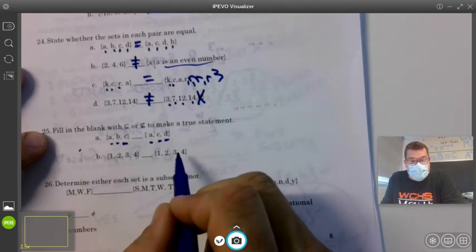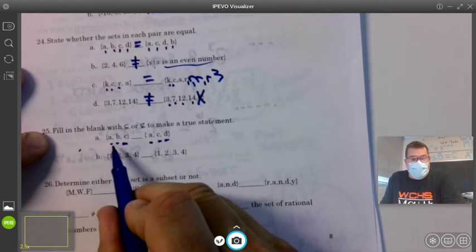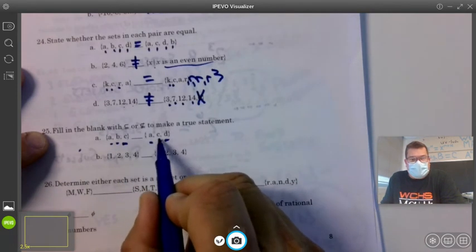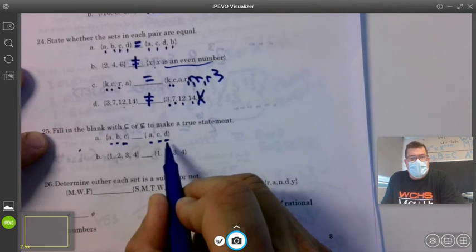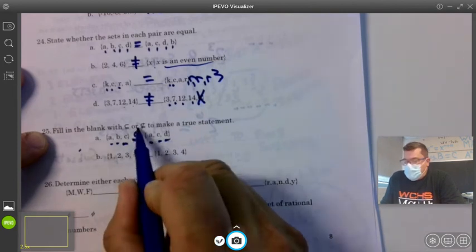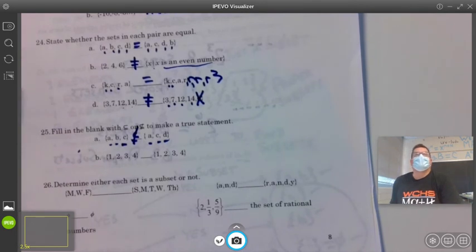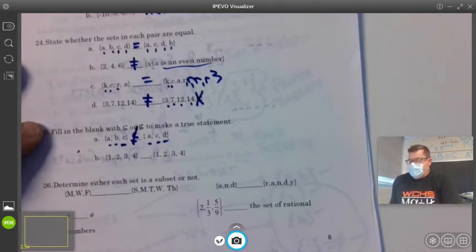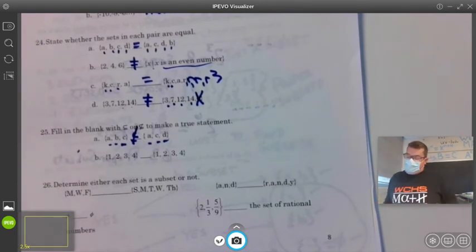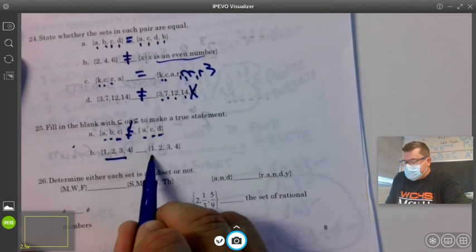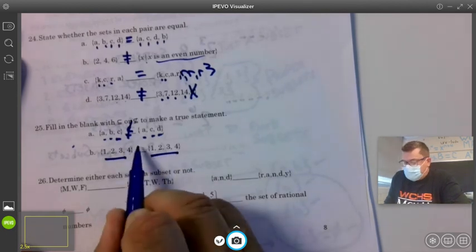Johnny's saying yes. Are all the elements of the first set also elements of the second one? Yes, it is. Yes? Because what? Oh, he just says they're reflected across the y-axis. So he thinks, how about, can any set be a subset of itself? Sure can.